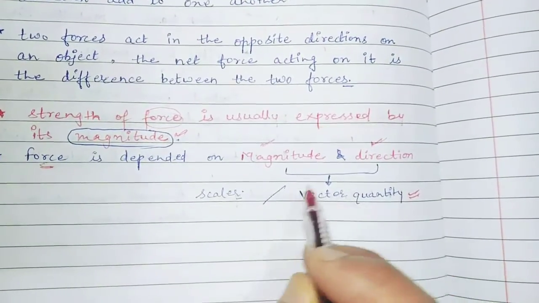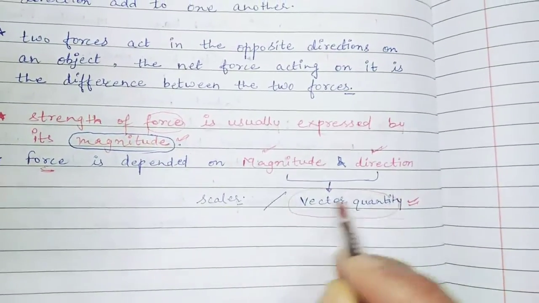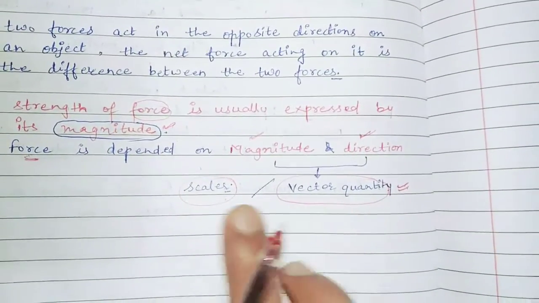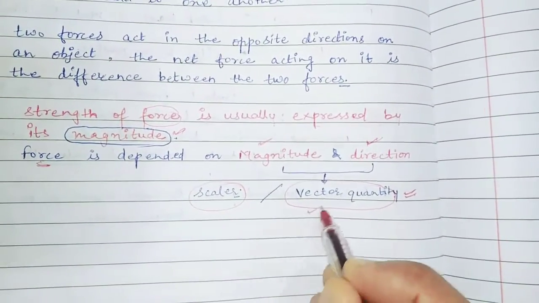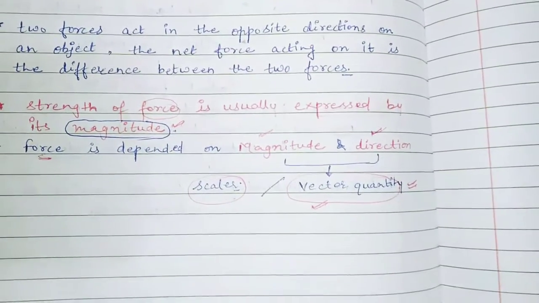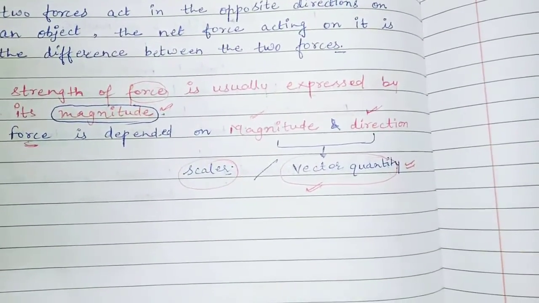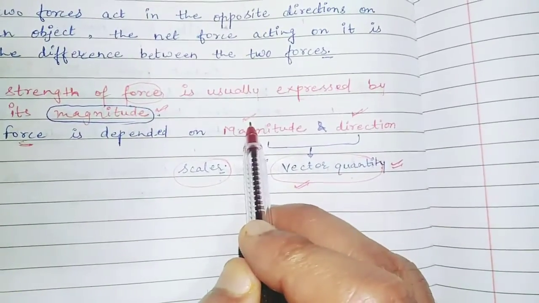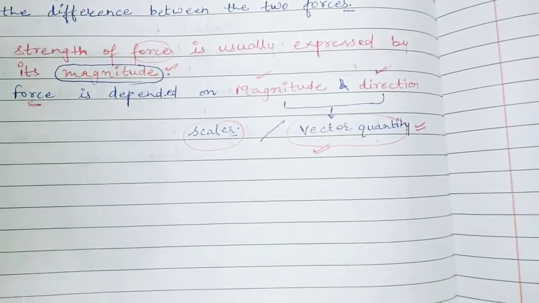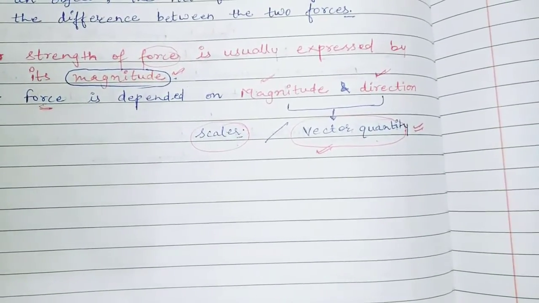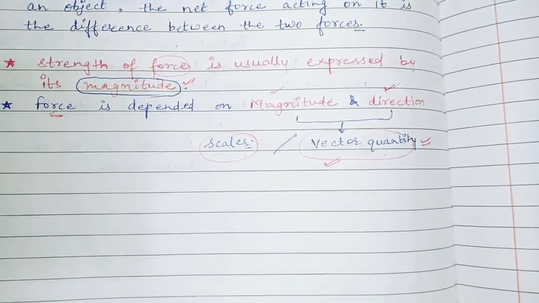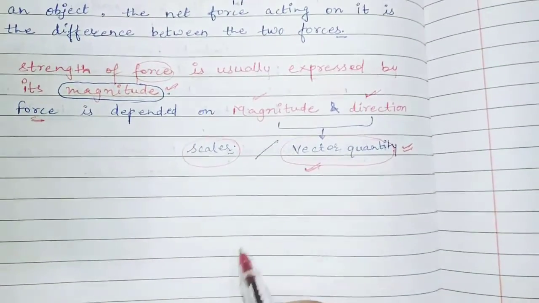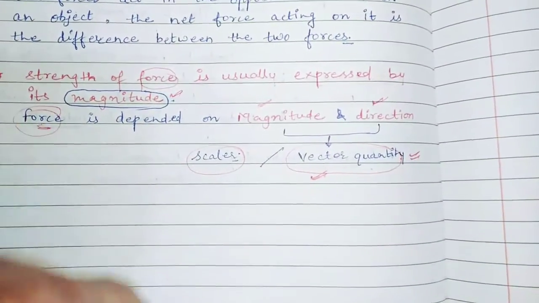So student, from here I want to tell you a very crucial, very important thing: vector quantity and scalar quantity. Student, vector quantity is very important, and in higher classes you will study about this. A vector quantity is a quantity which has magnitude as well as direction. Any physical quantity which is dependent on magnitude as well as direction is a vector quantity, like force is a vector quantity.